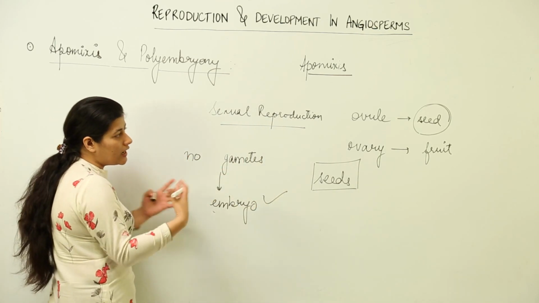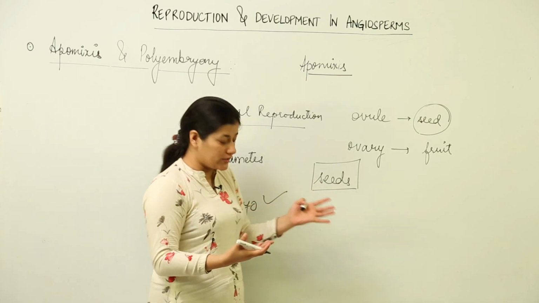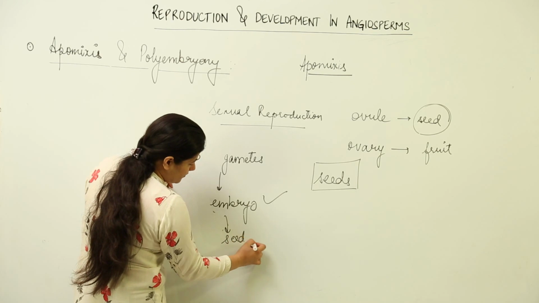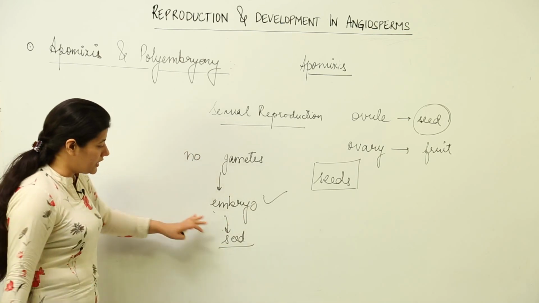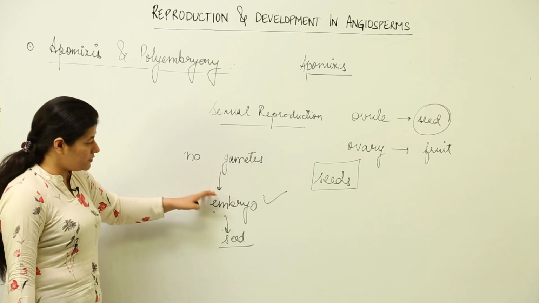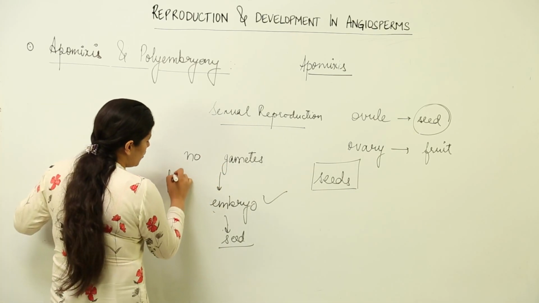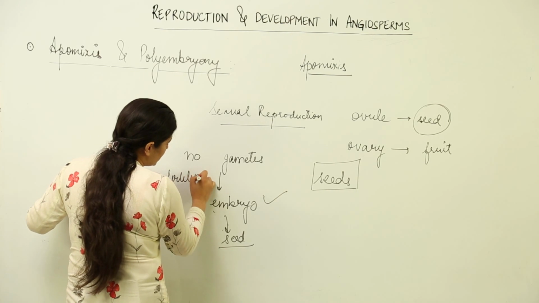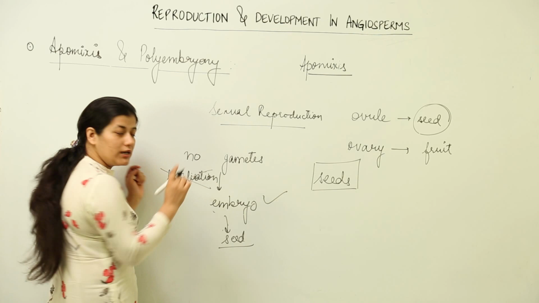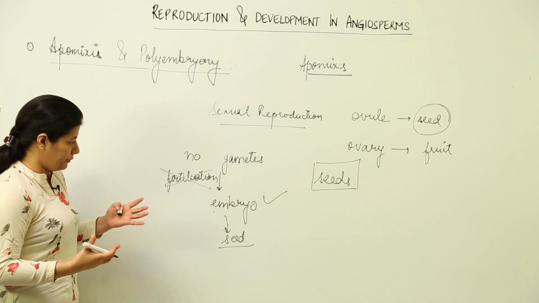Now you might ask how it happens. How is it possible that you find an embryo which would later on form the seed, and this development could take place inside the fruit? How has it happened? When there are no gametes, there would not be any fertilization. So you don't find fertilization in apomixis. That means it is an asexual reproduction. Now how would it happen?